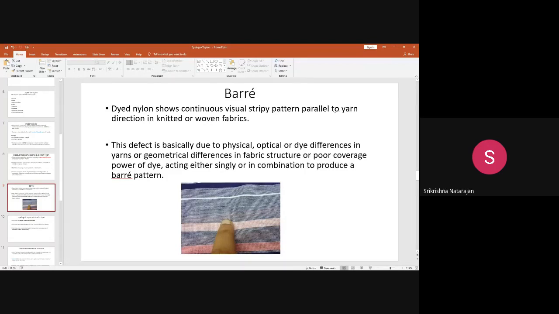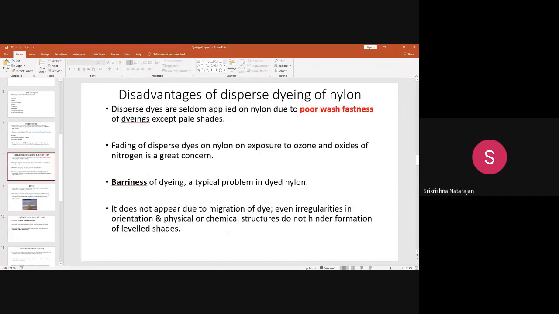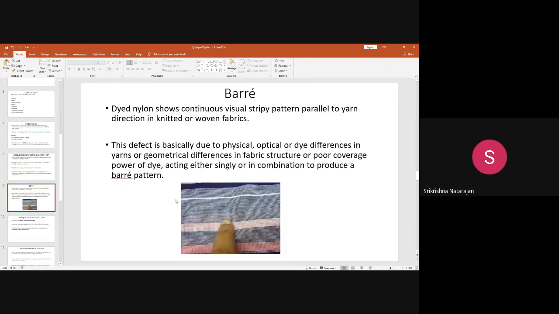You can see it is parallel to the yarn direction of the knitted or woven fabric, this kind of white pattern, because at some particular portions the dye uptake has not happened. It is because at those places there is some difference in the coverage of the dye. So what is the reason for that? It is due to the fiber manufacture itself, there is some problem in the orientation of the physical or chemical structure. So it was later discovered, whether it is a problem with the dye, or with the dyeing method or dye migration, what is the problem?